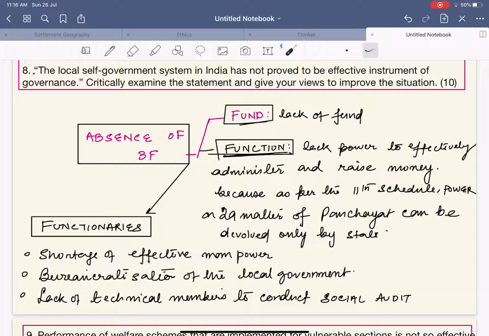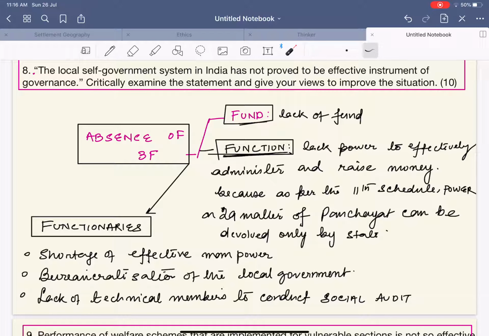What is the function? See, as per the 11th Schedule of the Indian constitution, there are 29 matters with respect to panchayats and 18 matters with respect to municipalities. And how the matters would be devolved to the panchayat or municipality will be determined by the respective state government. It means that it is up to the state government to decide what powers are to be executed by the municipality or the panchayat.